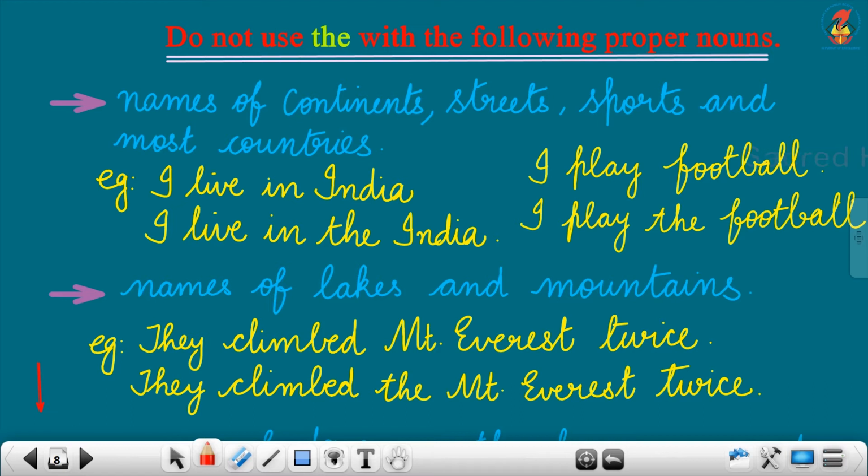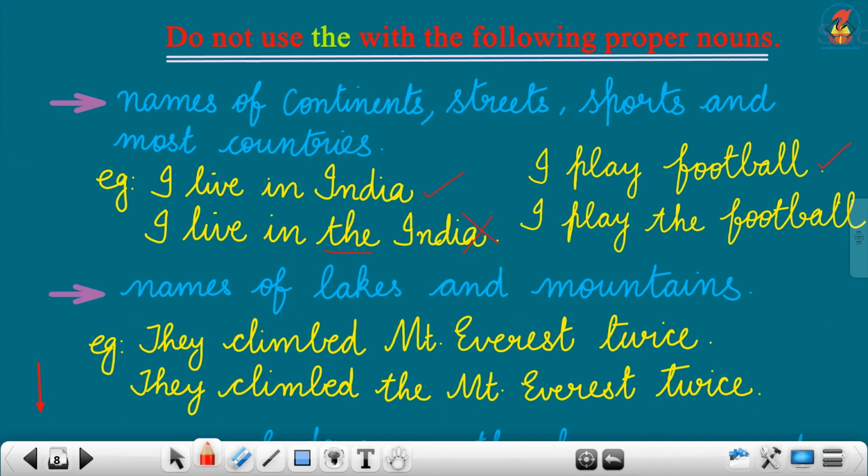Yes, the first one, right? I live in India is the correct one. I live in the India is wrong. We should not write I live in the India. We should write I live in India. We should not use article the before most countries. Okay. Next, I play football. I play the football. Which is the correct answer? I play football or I play the football? Yes, very good. The first sentence is the correct one.